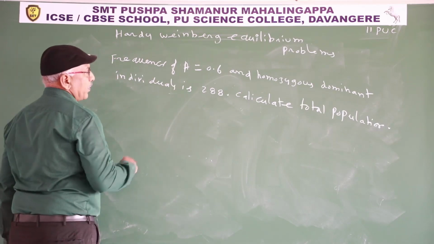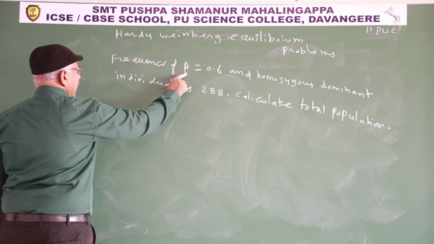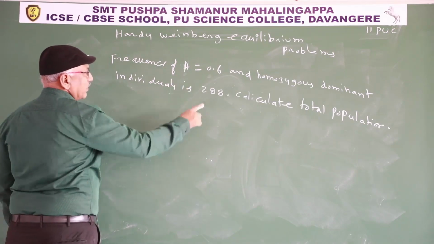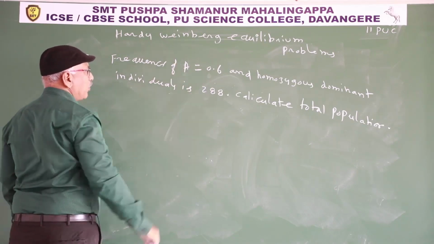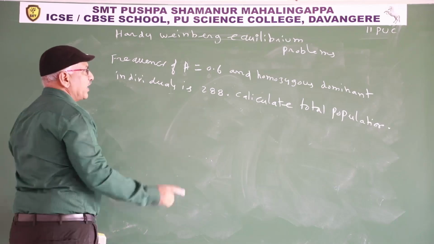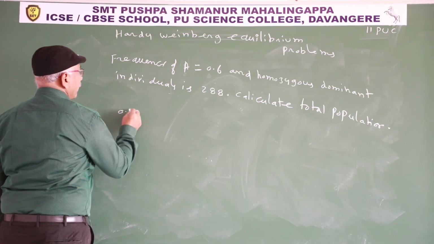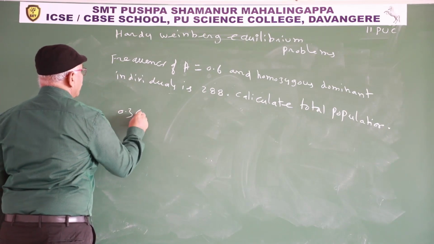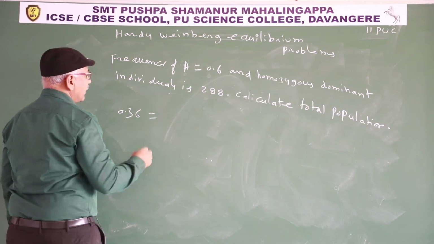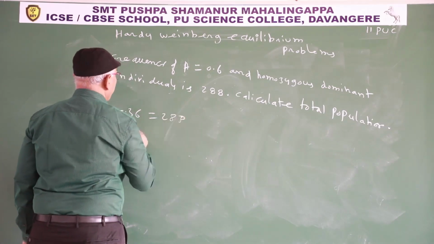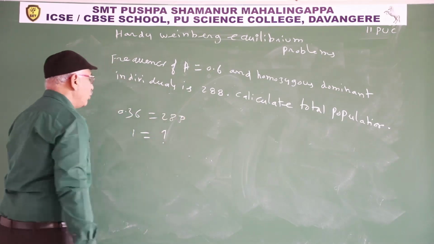So now capital A is 0.6 and that means P is 0.6. P square is 288. That means 0.6 whole square, 0.36, is equal to 288. 1 is equal to how many?